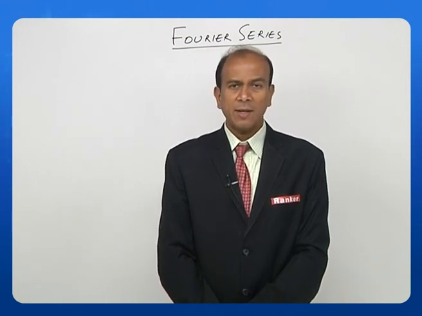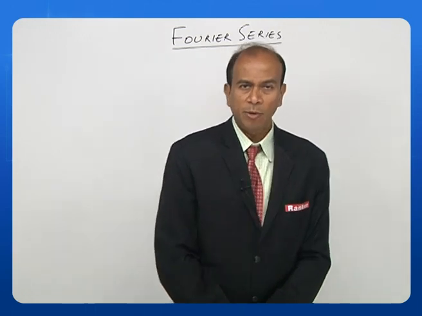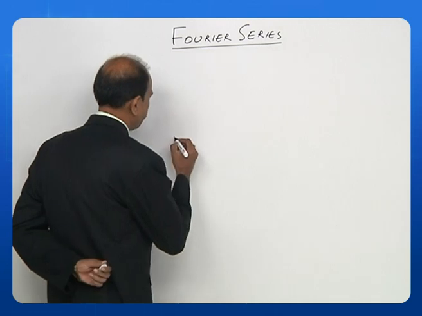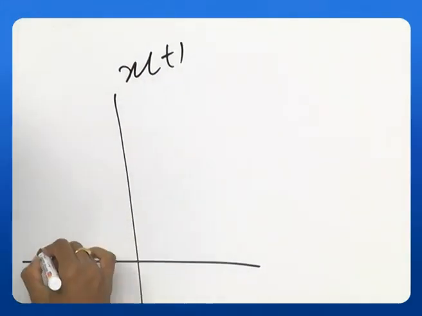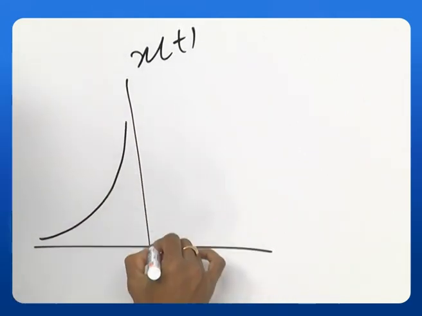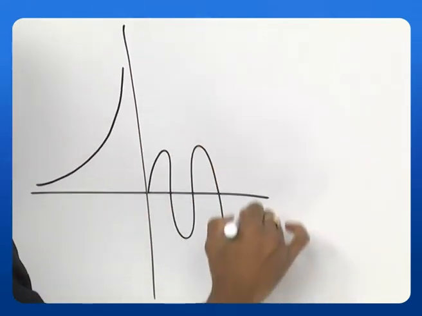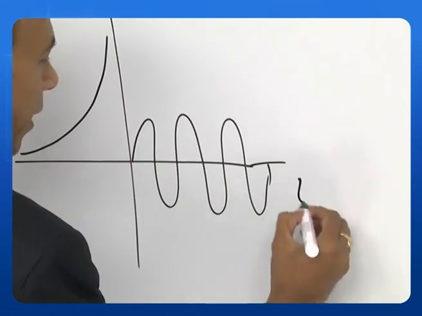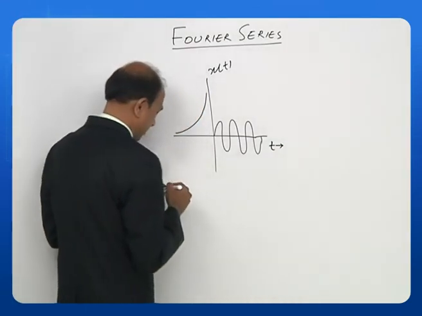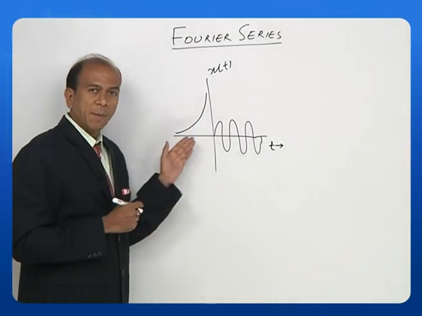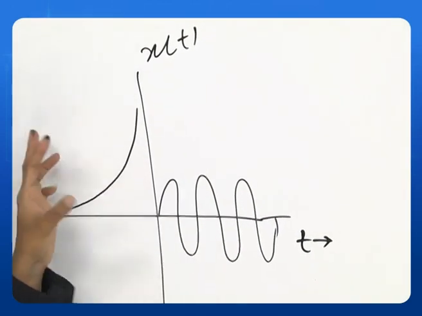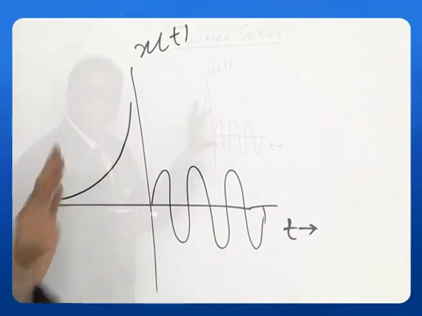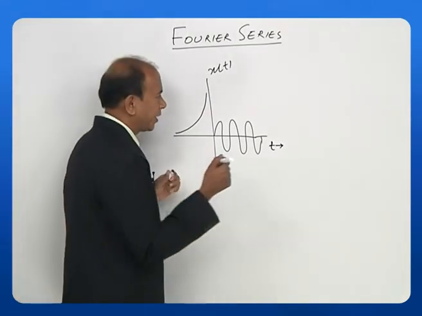So let us look at this again with a suitable example on the board. Let us take a case here. Let us say my x of t is defined like this. Okay, now let us take a figure described like this. When I look at this particular figure, there is no way we can find out the number of maxima or minima in this case. Then suppose I have a graph like this.